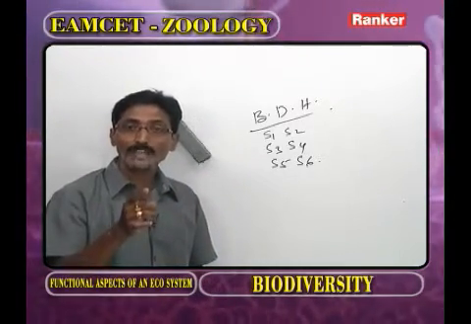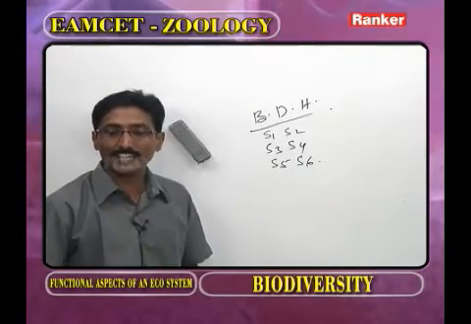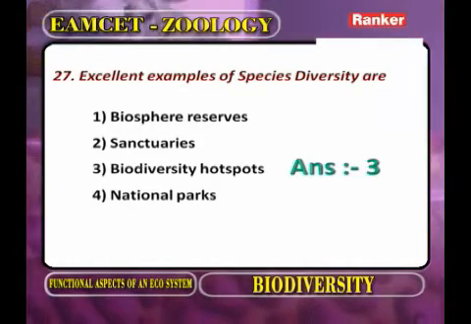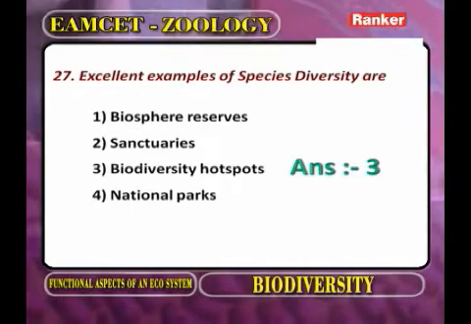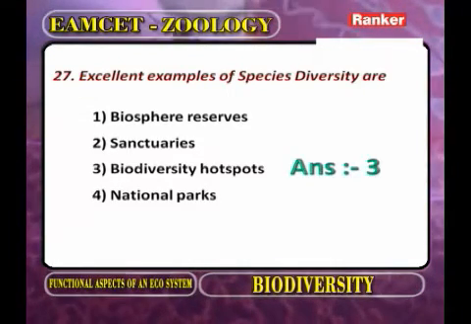That we call a biodiversity hotspot. Now here, what is the classical or excellent example of species diversity? Biosphere reserve, sanctuaries, biodiversity hotspots and national parks. What is the correct answer? The biodiversity hotspot. Now we move to the next question.